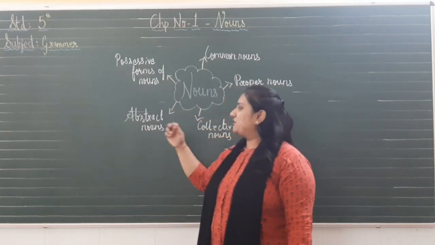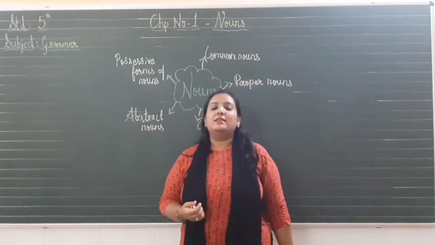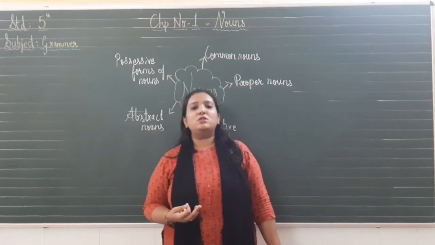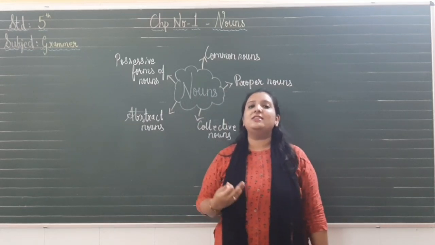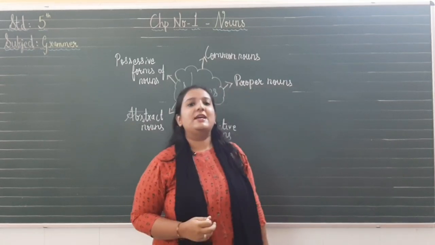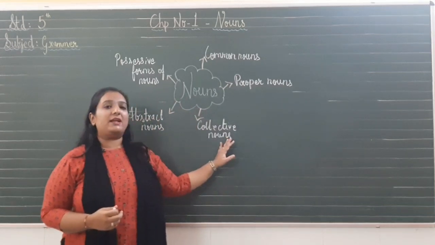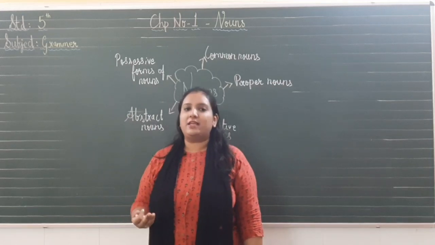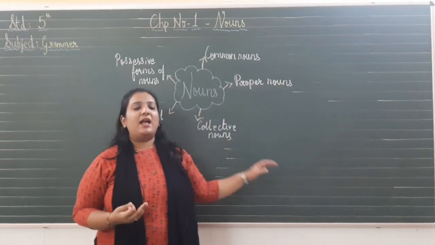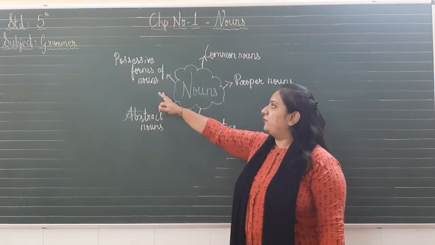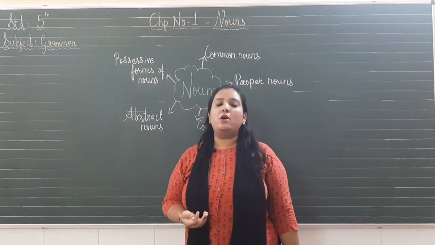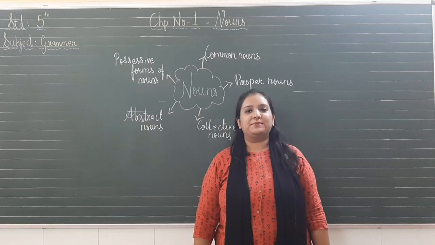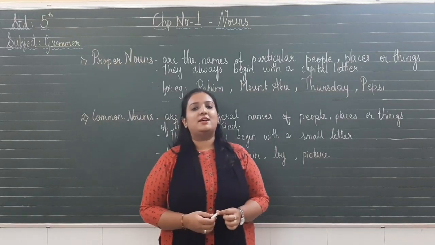Next is abstract nouns. Now what do you mean by abstract nouns? The nouns which name ideas, feelings, emotions. The nouns which we can only feel but we cannot touch are called abstract nouns. Next is the collective nouns. Now what do you mean by collective nouns? The names of the groups of people, animals and things are called collective nouns. And the last noun is possessive forms of nouns. This noun shows belonging or ownership and it always has an apostrophe. Now students, let us study all these nouns in detail.